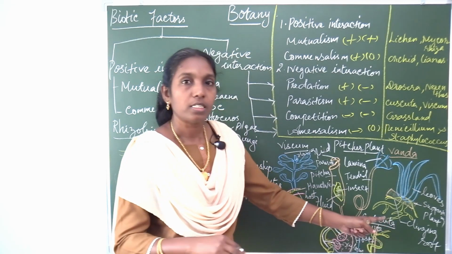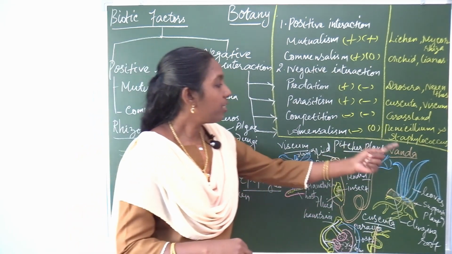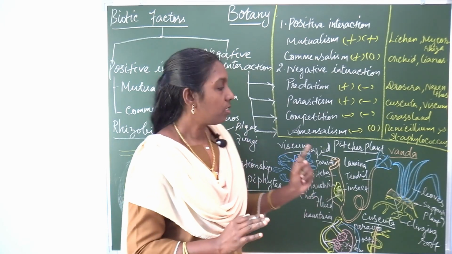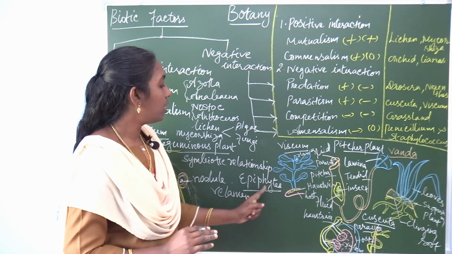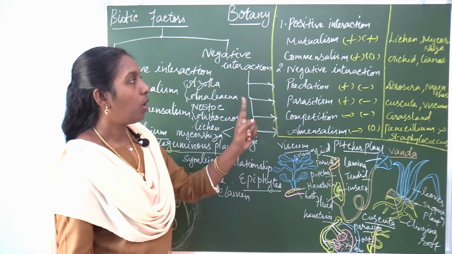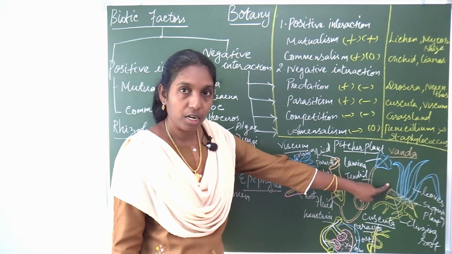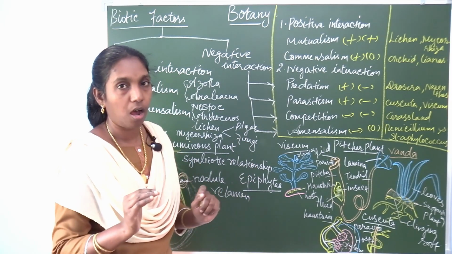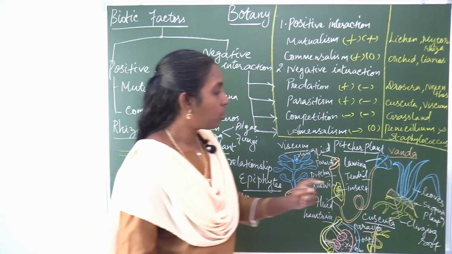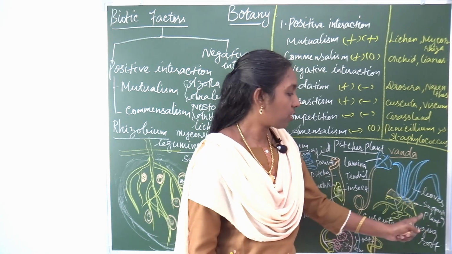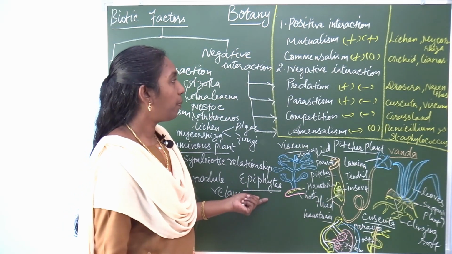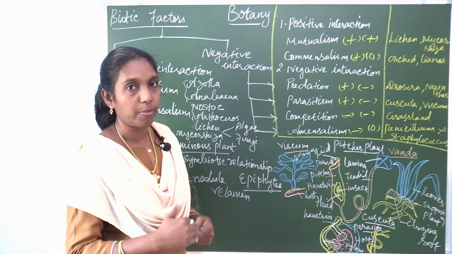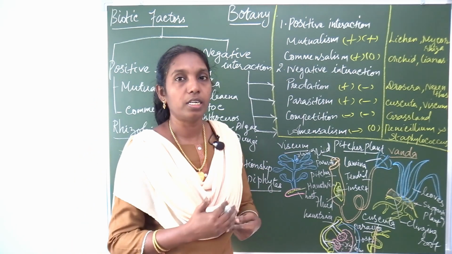So these roots absorb moisture, and the leaf, with the help of chlorophyll pigment, synthesizes its own food. This type of organism is called an epiphytic organism. One is benefited, this Vanda or this orchid gets just a shelter alone, but it never harms. So that supporting plant is called the host, and this organism, the epiphyte, is called the commensal. The one which gets benefited is called the commensal, and the supporting plant is called the host.